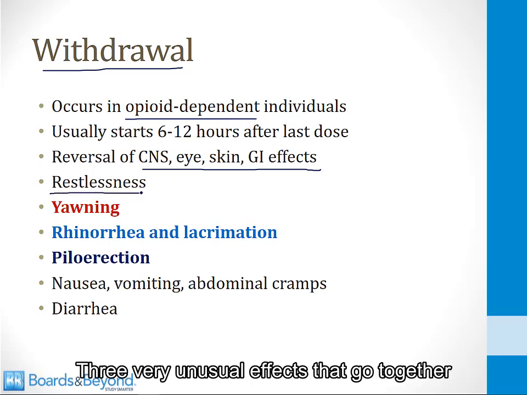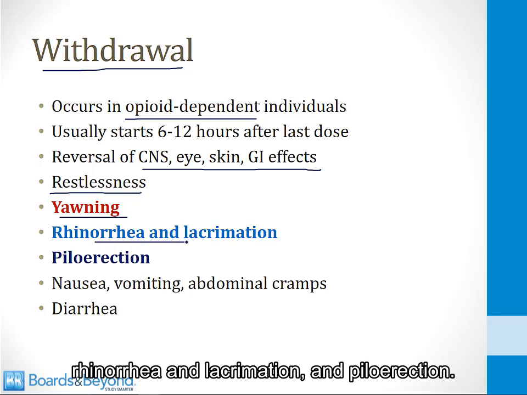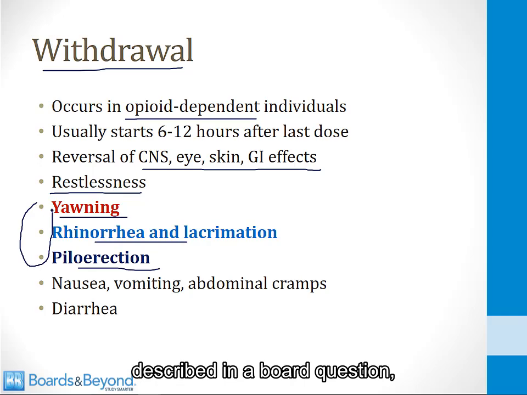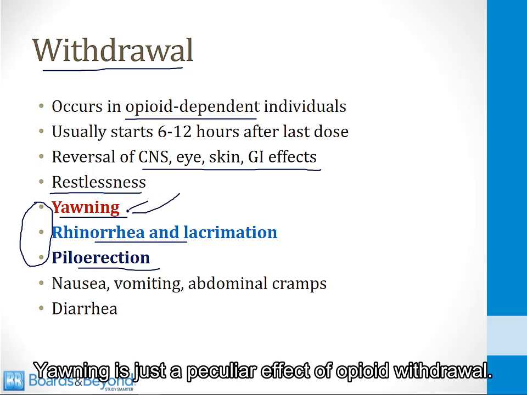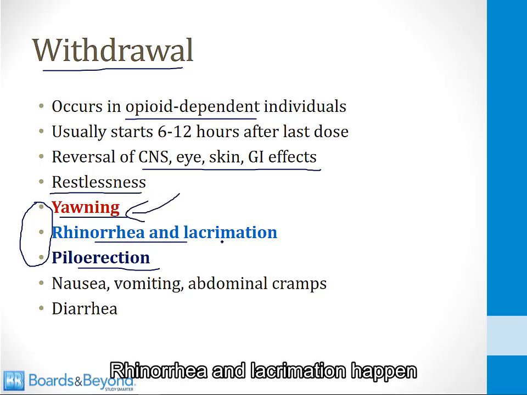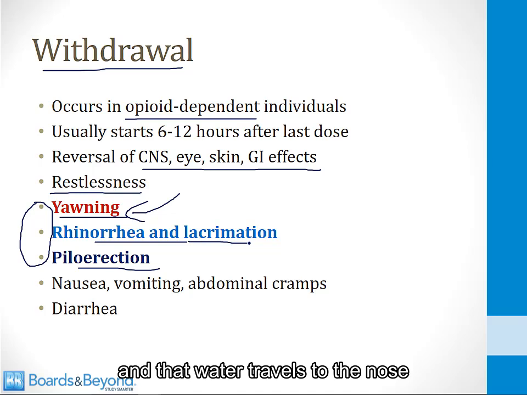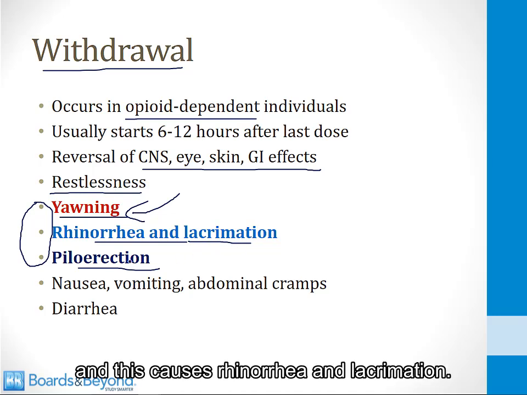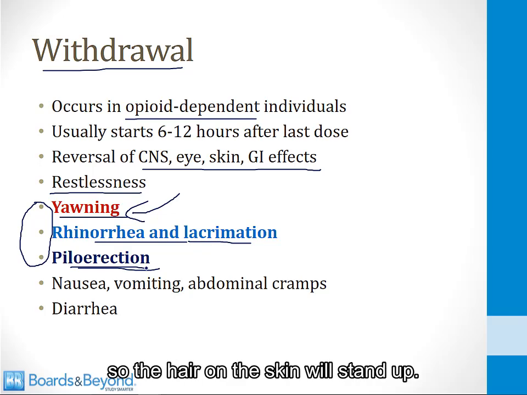Three very unusual effects that go together in opioid withdrawal are yawning, rhinorrhea and lacrimation, and piloerection. If you ever see these three things described in a board question, you should immediately think of opioid withdrawal. Yawning is just a peculiar effect of opioid withdrawal. Rhinorrhea and lacrimation happen because the eye effects are reversed and the eye begins to water, and that water travels to the nose, and this causes rhinorrhea and lacrimation. The piloerection is a reversal of the skin effects, so the hair on the skin will stand up.